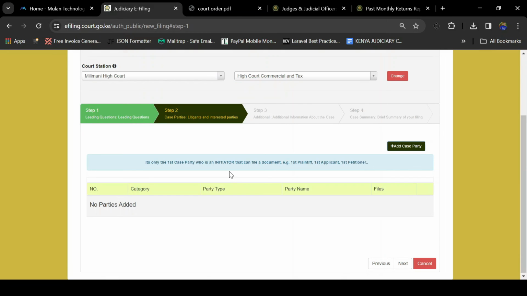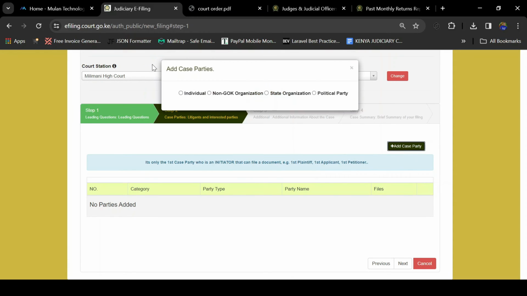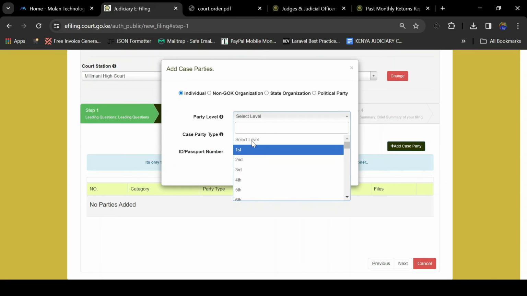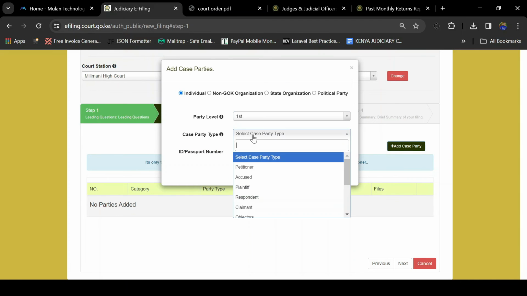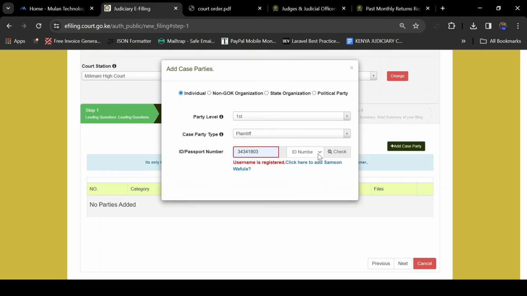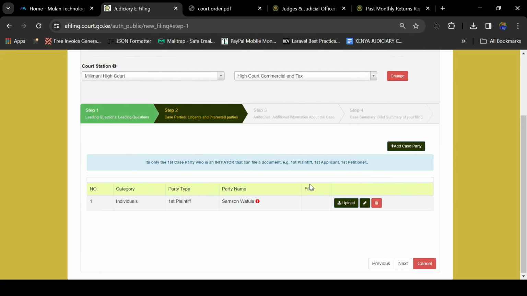So this is whereby you will now be required to enter the case party for this case. To add a new case party, you will click Add New Case Party. Click individual, then you select the party level. If it's the first, select first. Then this is the first plaintiff, and you enter the ID or the passport number of that party, and you check. If this person exists as a party in the system, it will give you the record of that person, and you will click here to add that person, Samson Wafula.